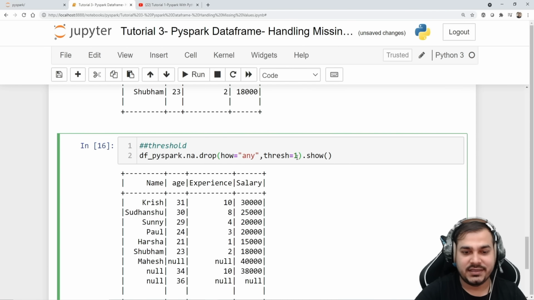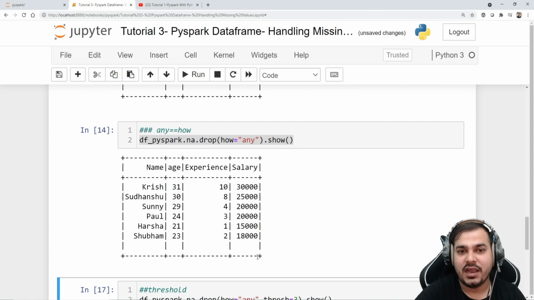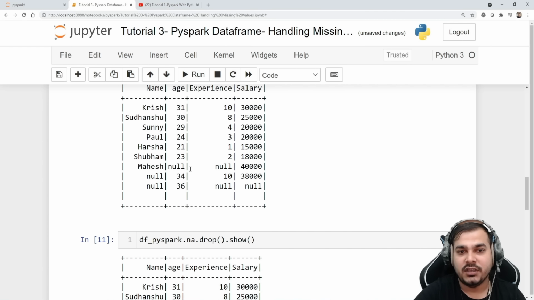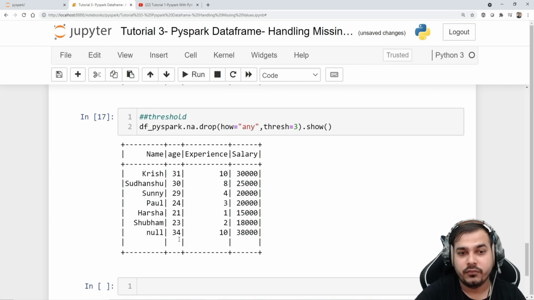If I make it as 3, let's see what it will come. Now here you can see at least this is there, remaining all has been deleted, right? See, over here you had only 2 non values, here also you had 3, so this is there, 34, 10, 38,000 and null. So here you can see the value. That is the understanding with respect to threshold.